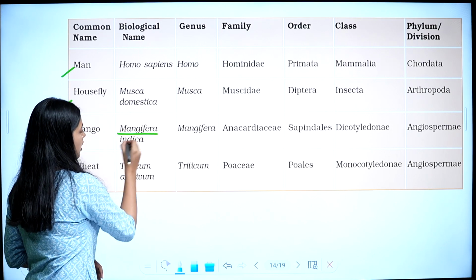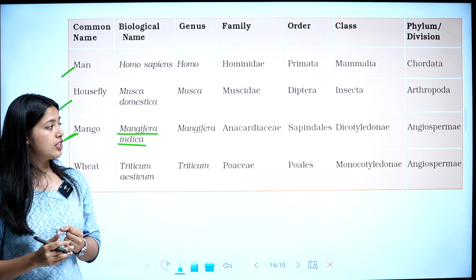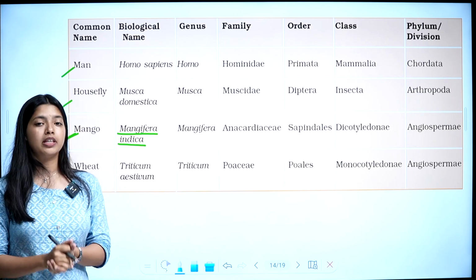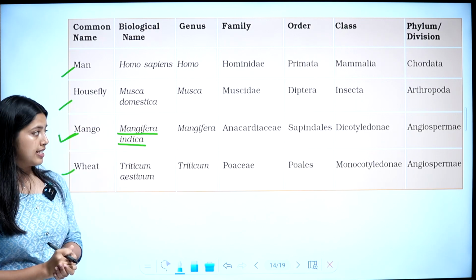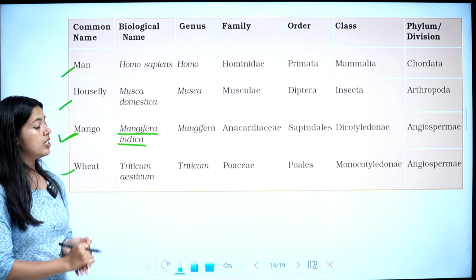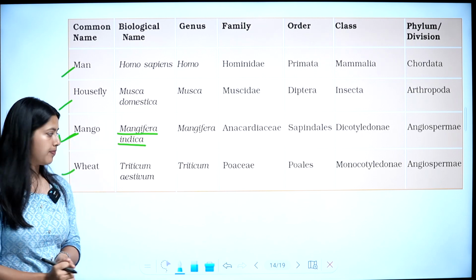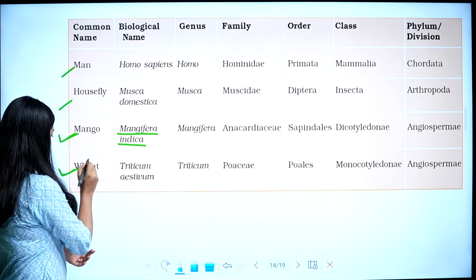I hope you are familiar with these terms. Once again: kingdom Plantae, division Angiospermae, class Dicotyledonae, order Sapindales, family Anacardiaceae, genus Mangifera, and biological name Mangifera indica. So, next it is wheat.